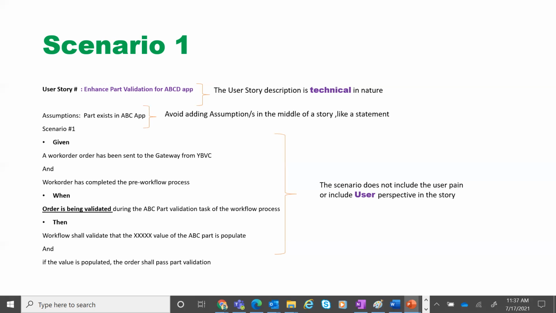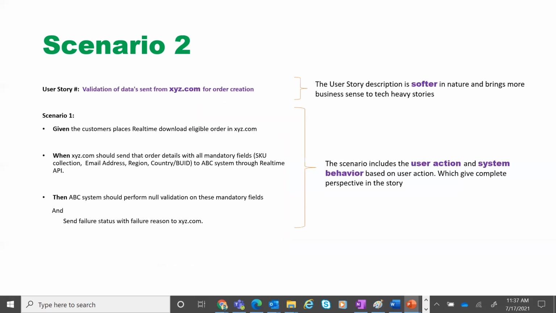If the user action and system reaction are not mentioned, it is not making much sense. It means you have not understood the business aspect or the business value involved in it. So what is the difference between you writing a story versus a technical person writing a story? No difference. Let's look at another scenario where we are talking about a user story.